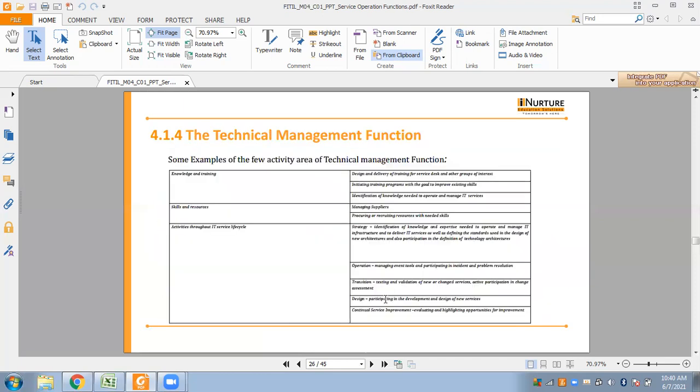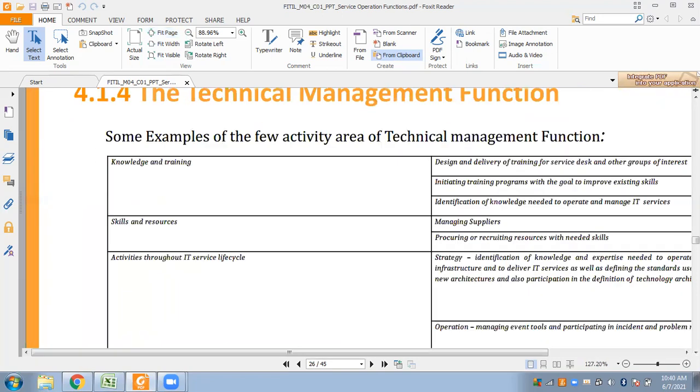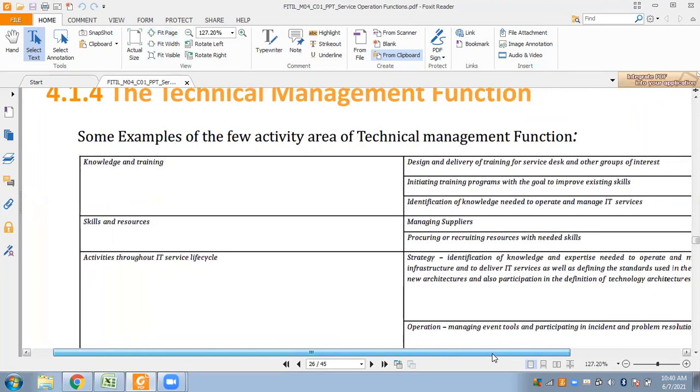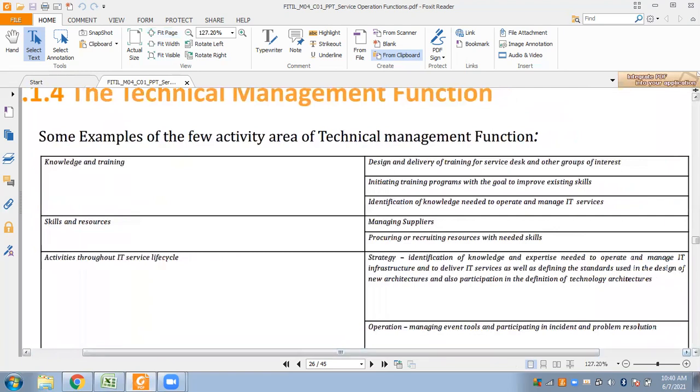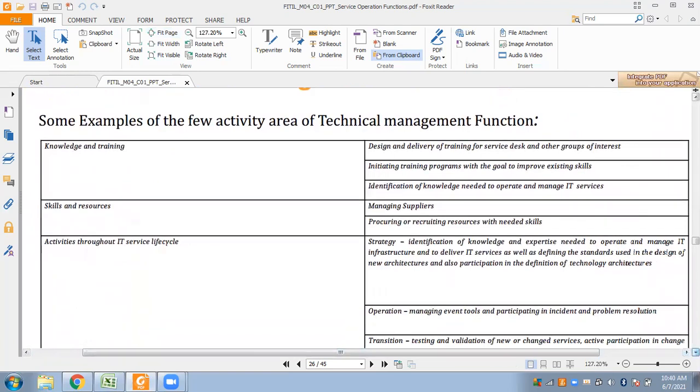Let me just zoom in. Okay. So see, technical management actually consists of expert technical knowledge and experience. Although, there would not be any use of it if it is not deployed efficiently.